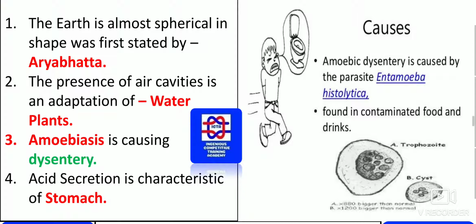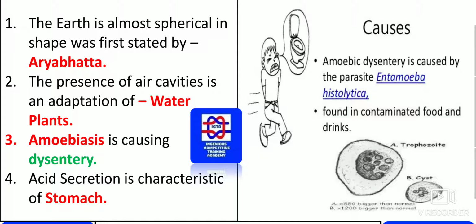Next, the earth being almost spherical in shape was first stated by Aryabhatta. The shape of the earth is an oblate spheroid, but it is roughly spherical. Initially it was stated by Aryabhatta, who had invented zero. The presence of air cavities is an adaptation of water plants. Please remember, the presence of air cavities is an adaptation of water plants.